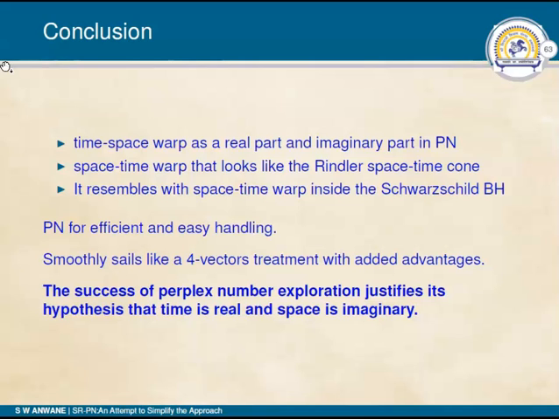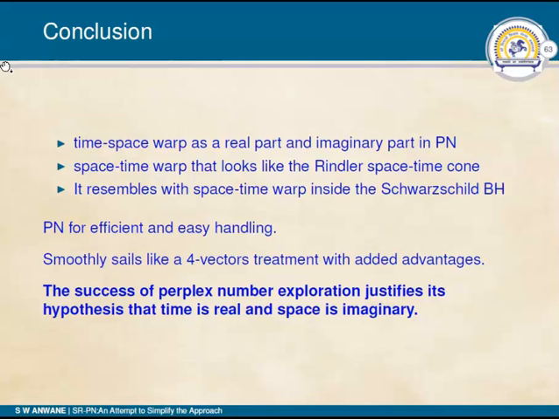This approach smoothly mimics the 4-vector treatment, but offers a few more advantages. It further possesses the potential of exploring real number problems in special relativity using perplex numbers. The success of the perplex number exploration justifies its hypothesis that time is real and space is imaginary in the perplex plane.